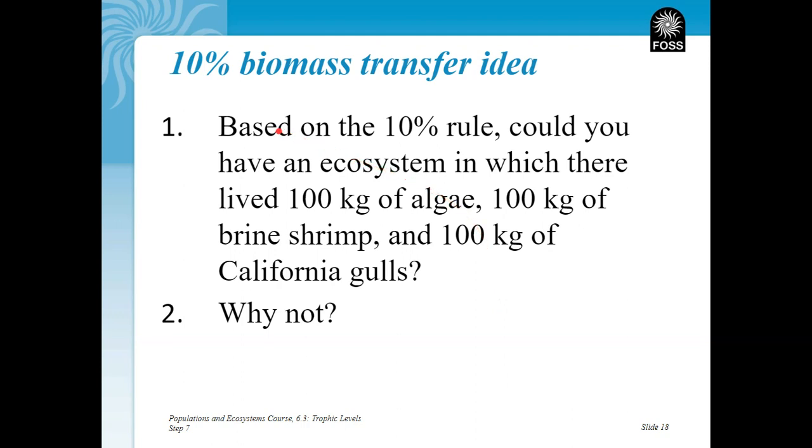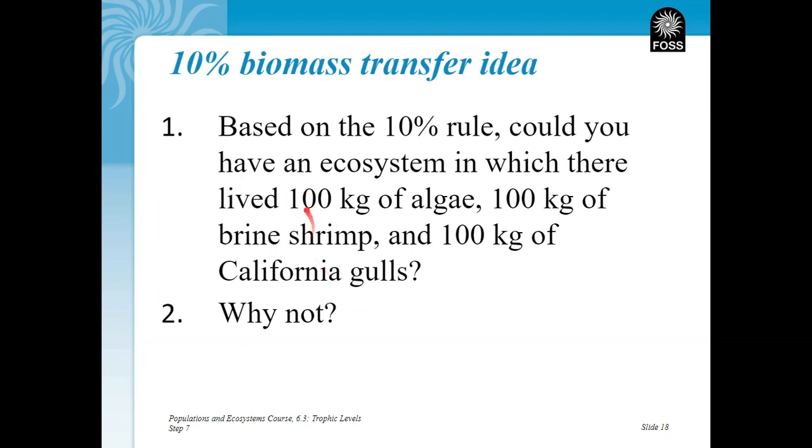Just to think about that: could you have an ecosystem with 100 kilograms of algae, 100 kilograms of brine shrimp, and 100 kilograms of California gulls, even amounts? The answer is no way. Why not?